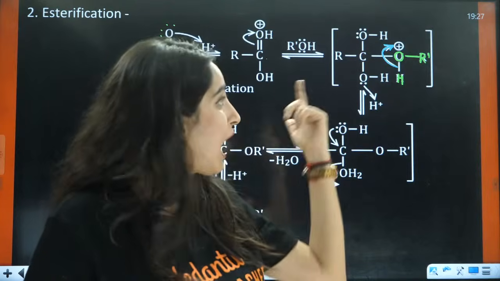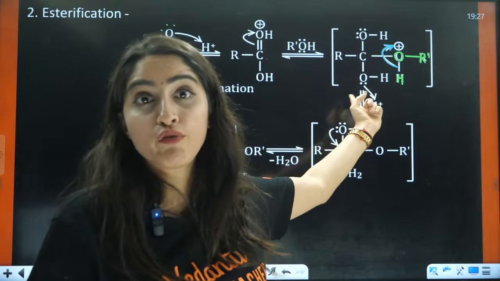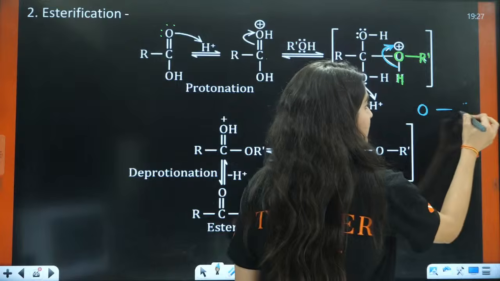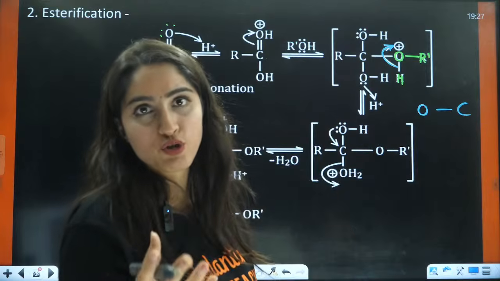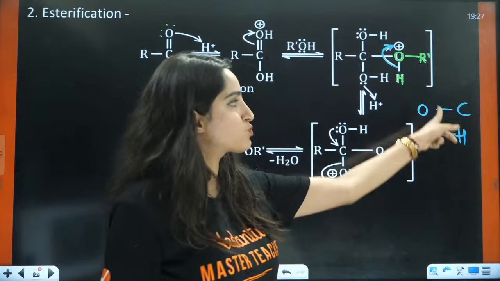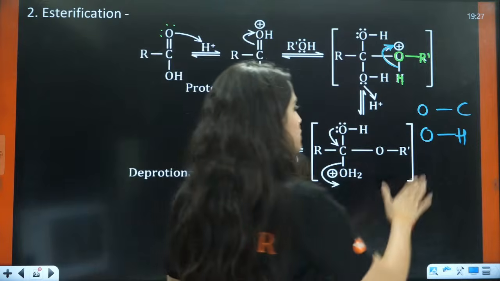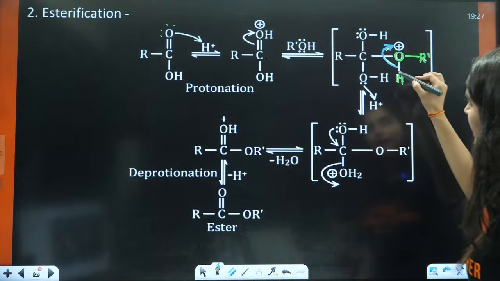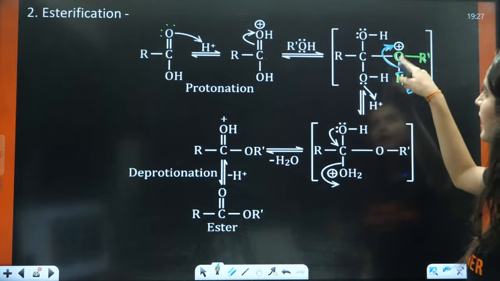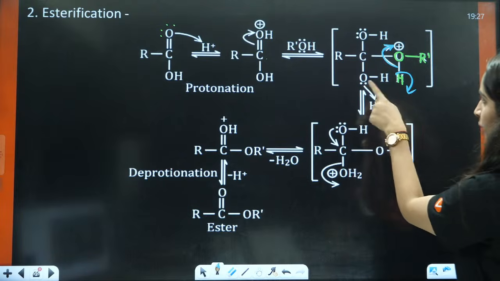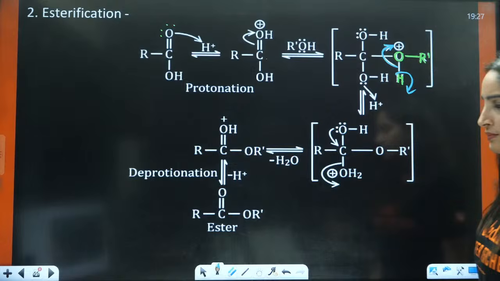If you talk about R dash, it is difficult to break the bond of O and R, because oxygen and carbon have less electronegativity difference compared to OH. So it is easy to break this bond as compared to that bond. That is why instead of taking electrons from here, it is taking electrons from this side. H positive will be eliminated and you will have the formation of RCOH, and this is your OH here and this is your OR here.